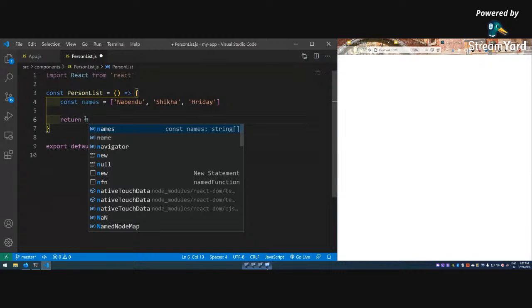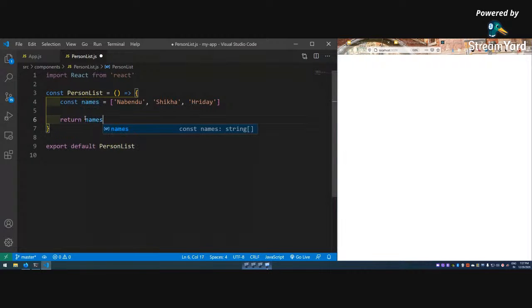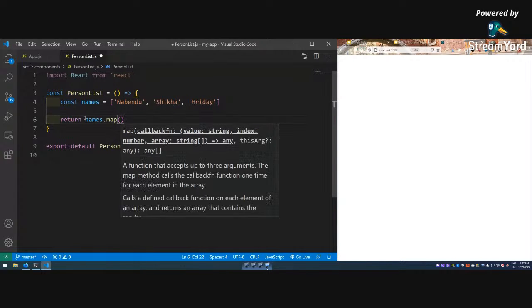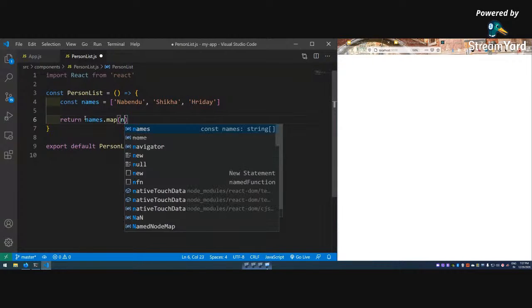So again, we'll use an ES6 concept, names dot map. We have something known as map. Map has been used in React a lot, because the difference between map and forEach is, first, map returns something, and second, in maps you can change the thing. It returns the same number of things, but we can change them.